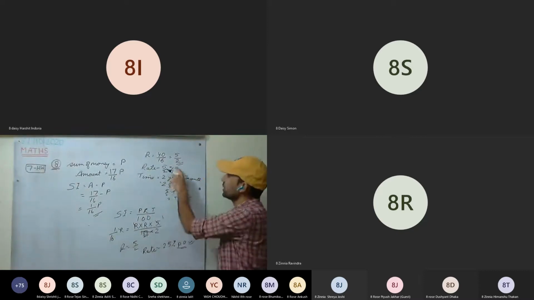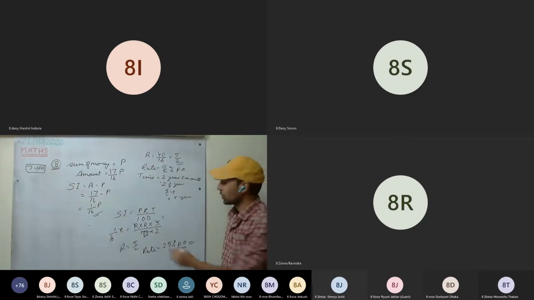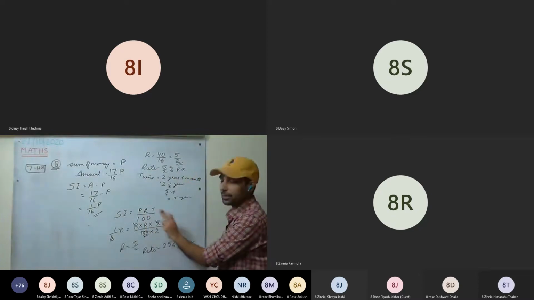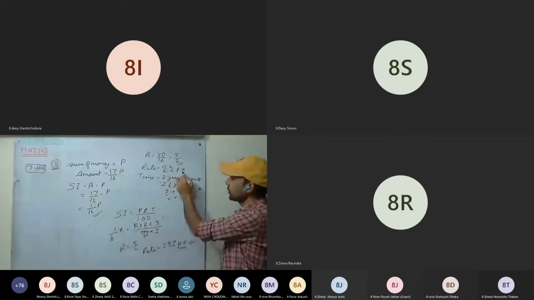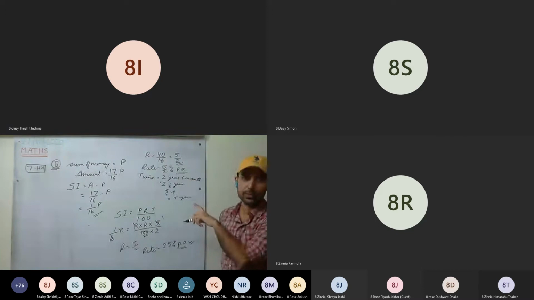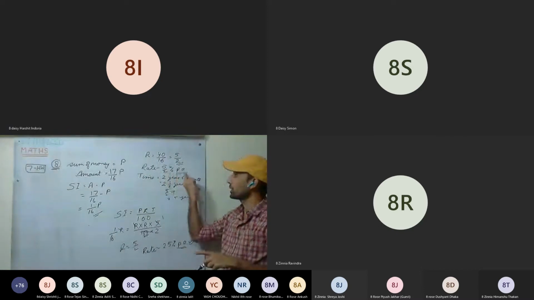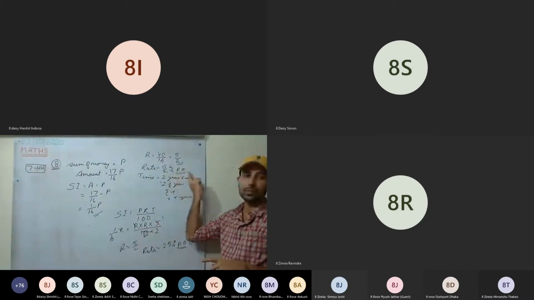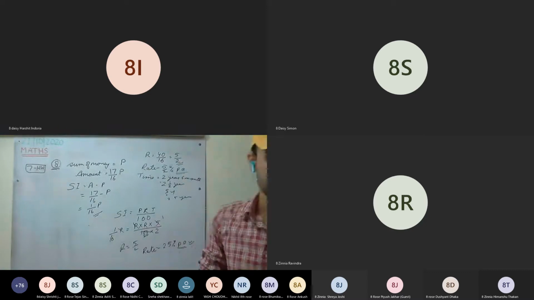Since we have removed it here, and because the percentage sign we already put with 100 here, the percentage sign we have to put, and per annum as well we have to put. Rate is 5/2% per annum or 2.5% per annum. This is clear?